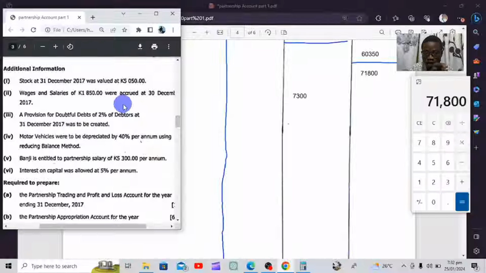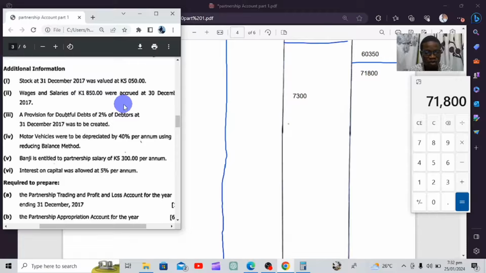So 1,850 will be added to the rent, rates, and insurance figure. But if we're having a prepaid or paid in advance, then we're going to subtract from the figure. I hope that is clear.